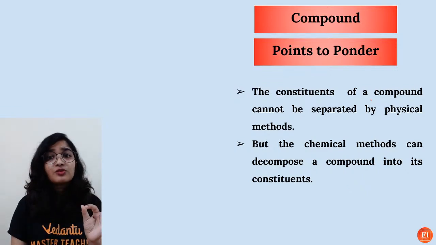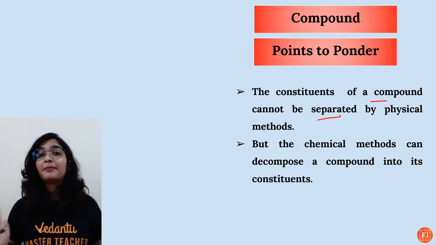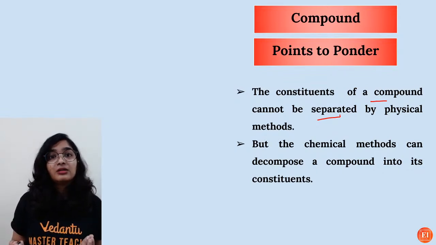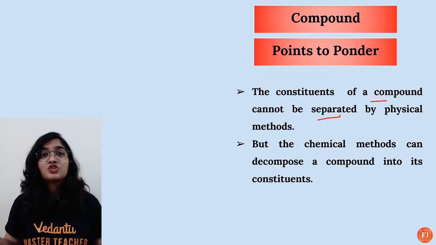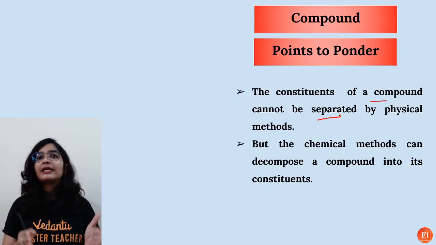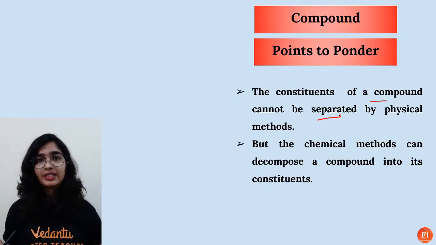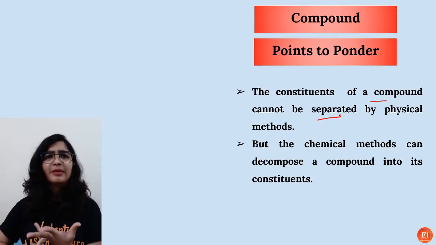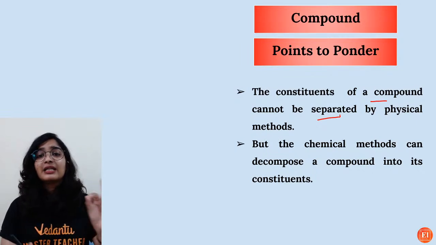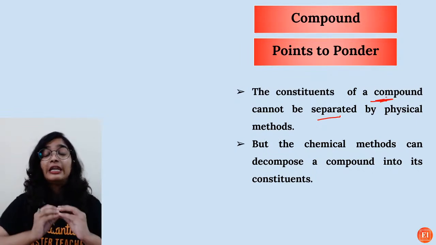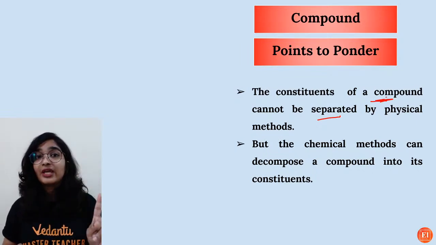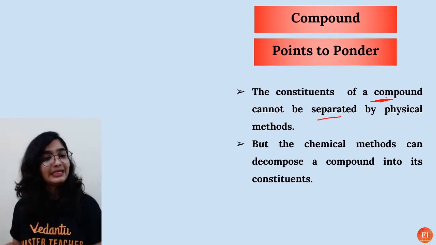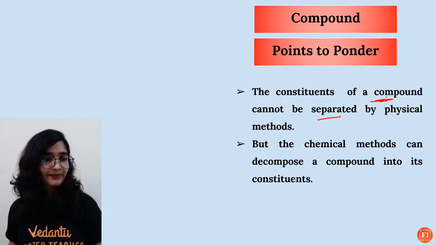See, the constituents of a compound cannot be separated by physical methods. So I asked you, right? How can you separate hydrogen and oxygen from water? You said electrolysis, which is not a physical method. Maybe the physical techniques are like this, evaporation or sublimation, chromatography. Using that, the compounds' constituents can never be separated. That is the one thing. So these are the differences between compound and mixture that I'll tell you later. Okay.